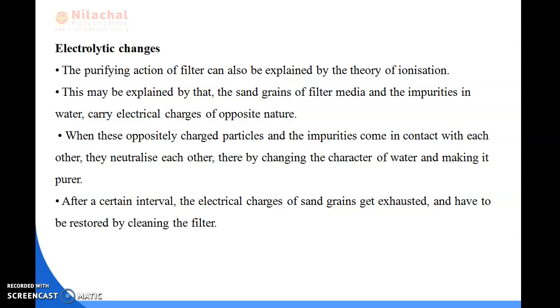After a certain interval, the electrical charges of the sand grains get exhausted and have to be restored by cleaning the filter. So in electrolytic changes, the sand grains of the filter media and the impurities in the water carry electrical charges of opposite nature, and when they contact each other, they neutralize each other and change the character of the water, making it pure. After a certain interval, the electrical charges of the sand grains get exhausted and have to be restored by cleaning the filter. Okay, so this is all about the electrolytic changes process.